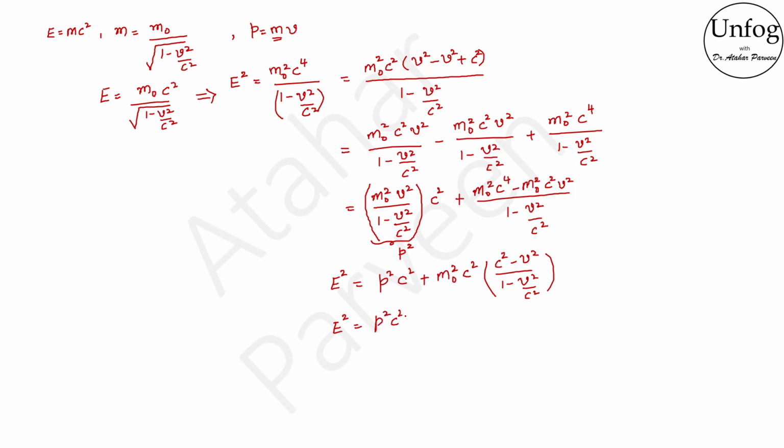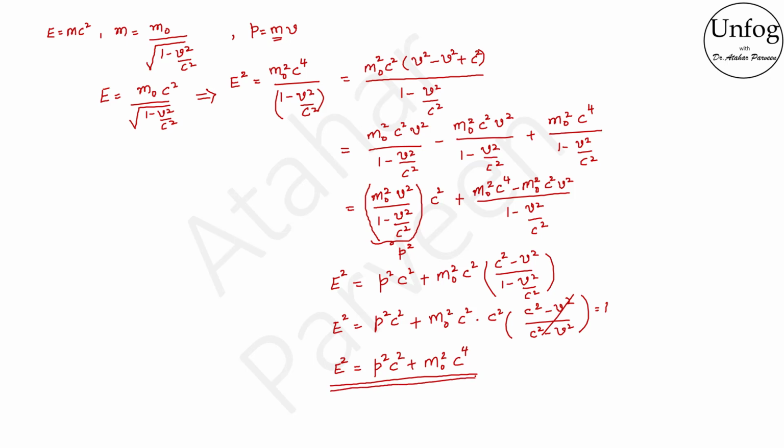P square into c square plus m naught square c square into, I can take c square in the numerator and write here c square minus v square by c square minus v square, which will be cancelled. This will be equal to 1. So ultimately E square will be equal to P square c square plus m naught square c raised to 4. So this is the equation which we were looking for. This is the energy momentum relativistic equation.